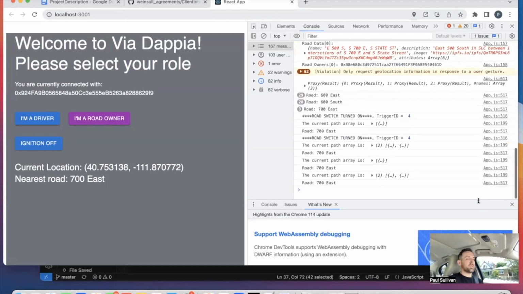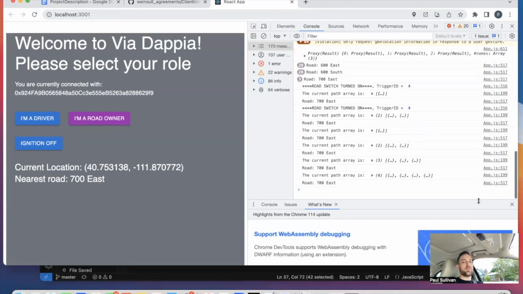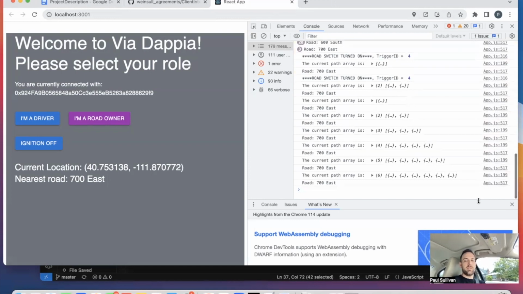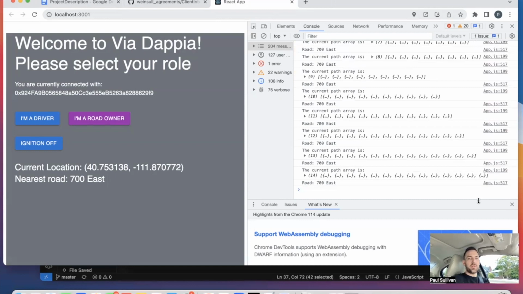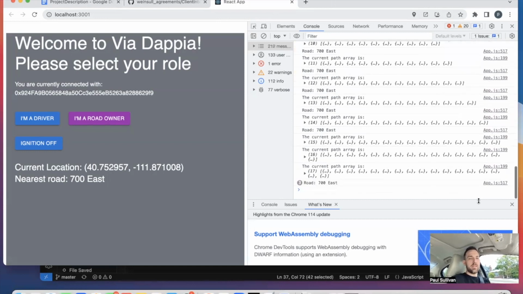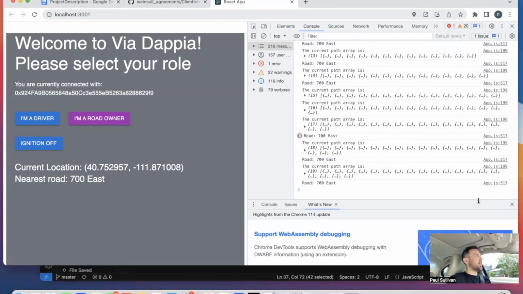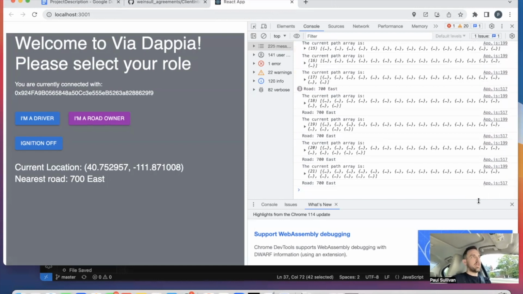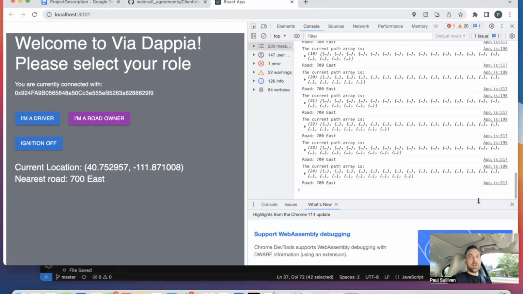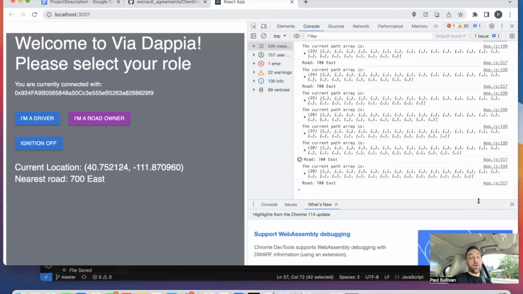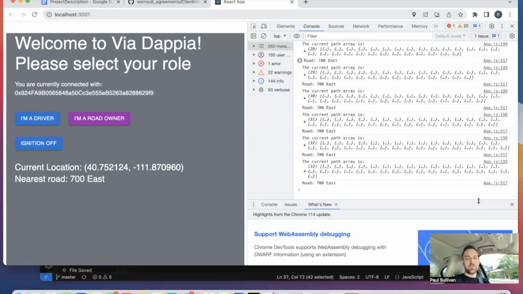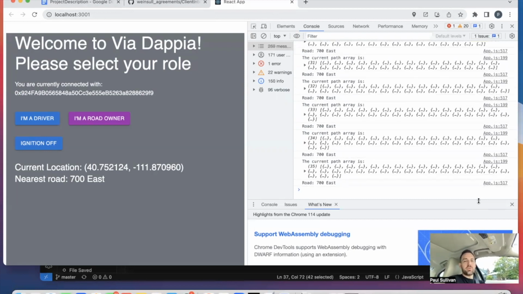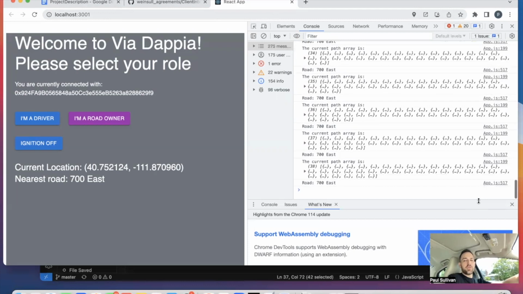You can see we've turned onto one of the owned roads now. As we can see in the console, a path is currently being populated. That's all of my distance information, and this is ultimately going to be sent to the smart contract to do a calculation for how much to pay the owner based on the distance I travel on this road. I'm probably just going to make a little U-turn and then turn off the road.